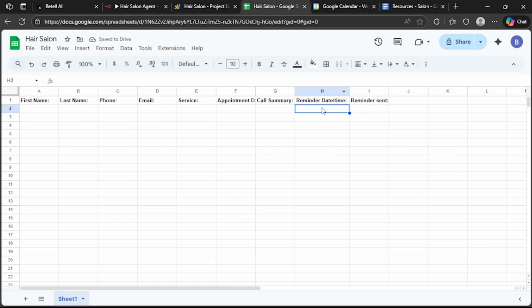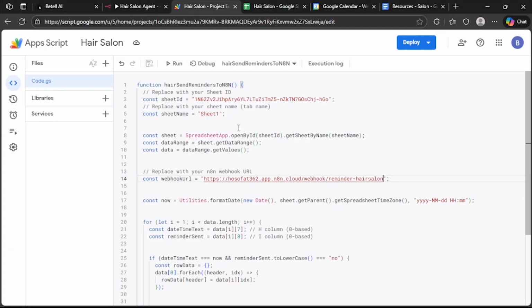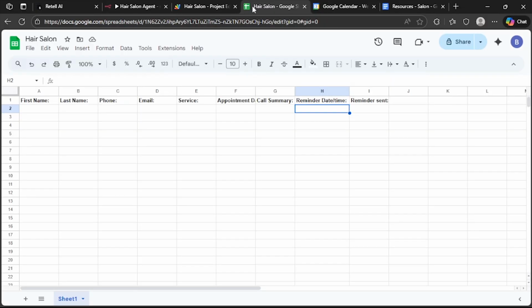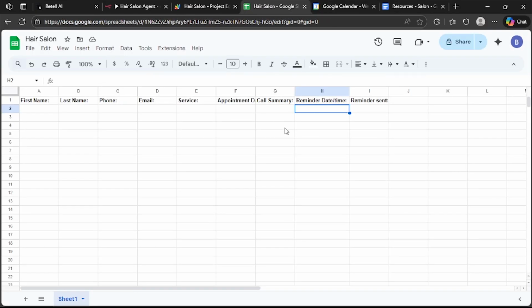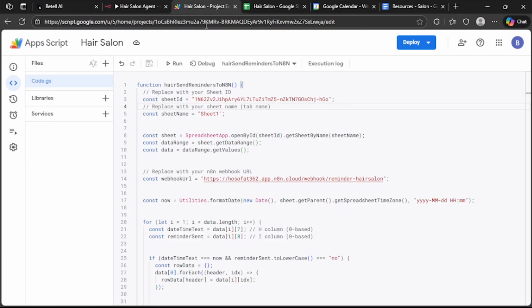So when the reminder date and time equals the current time, it will trigger this script in here. This script will have this sheet ID connected to our Retell AI. So when it will be triggered using this connected sheets, it will send this information on this URL.